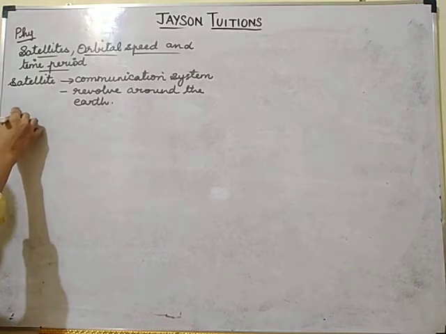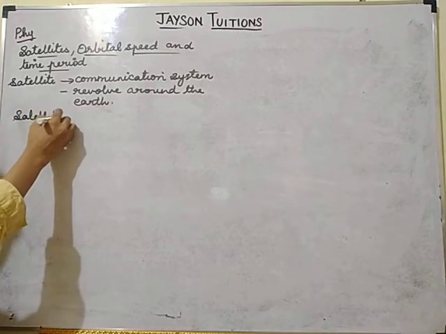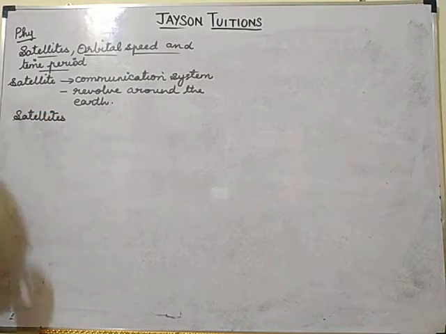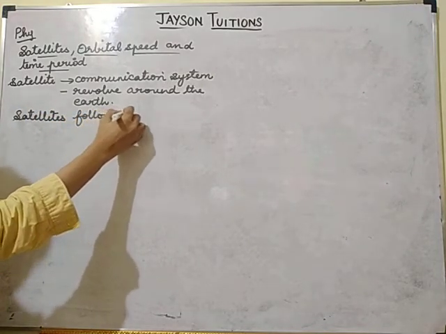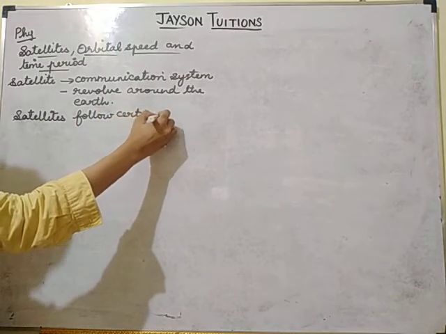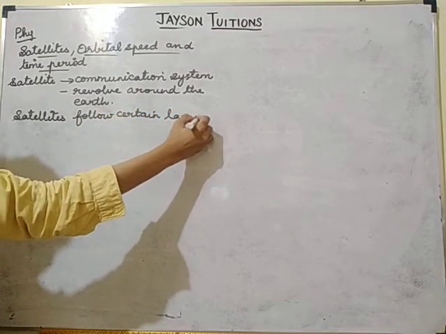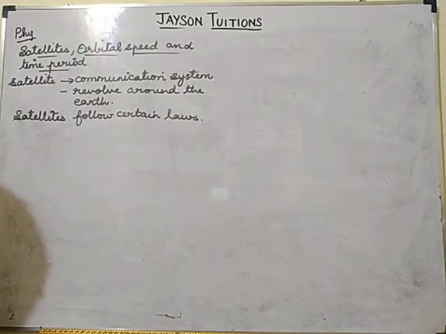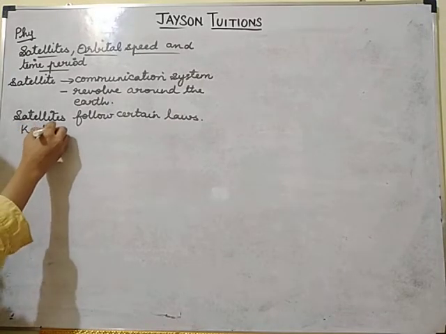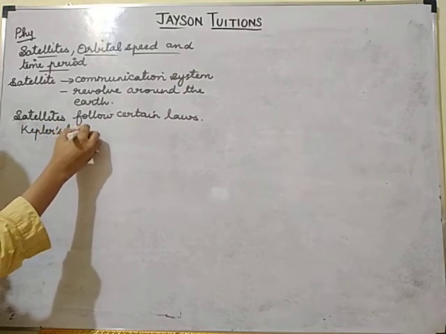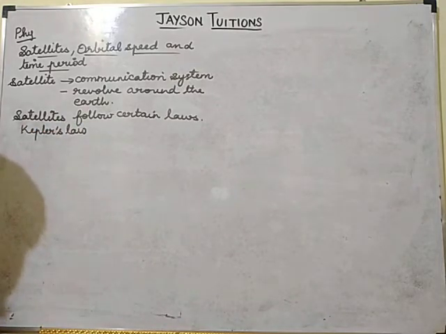These satellites follow certain laws. The laws of the satellites were given by a scientist called Kepler, so we call them Kepler's laws.